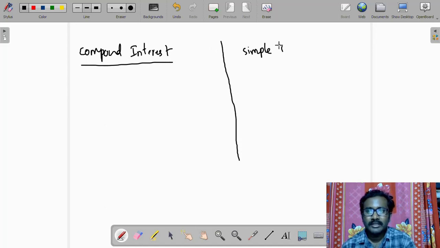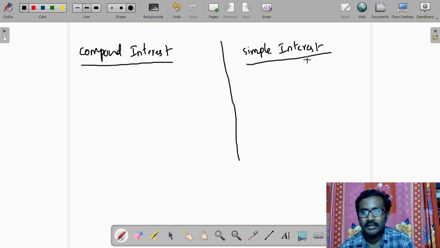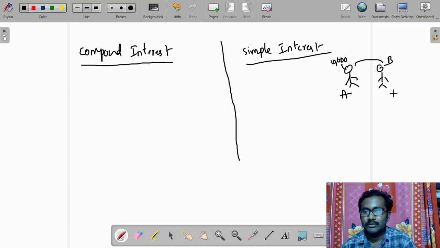Simple interest is nothing but the extra money we give to the person from whom we have borrowed. For example, in the last class I explained about persons A and B, two friends. A required 10,000 rupees, so he borrowed it from B. B gave a condition that at the end of 1 year, you have to give my 10,000 with interest. That interest is the simple interest.